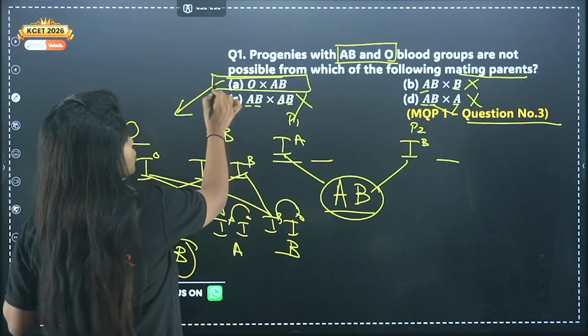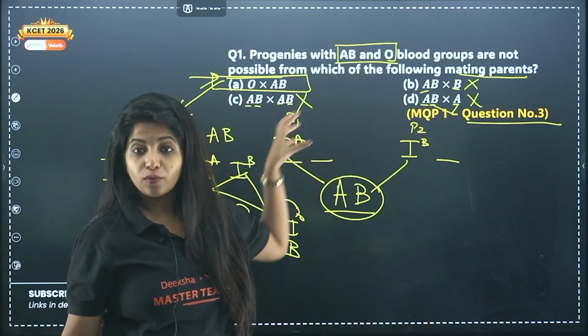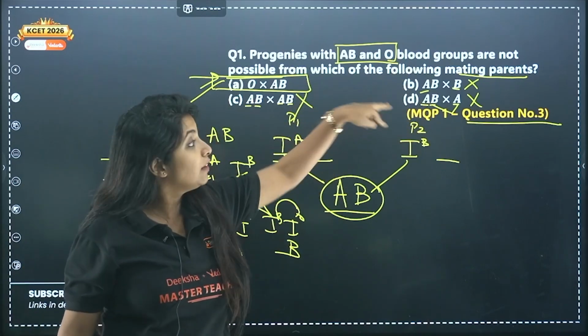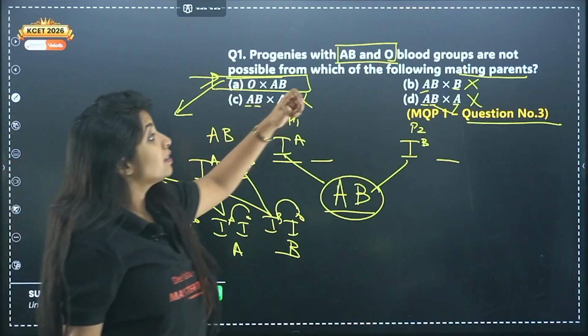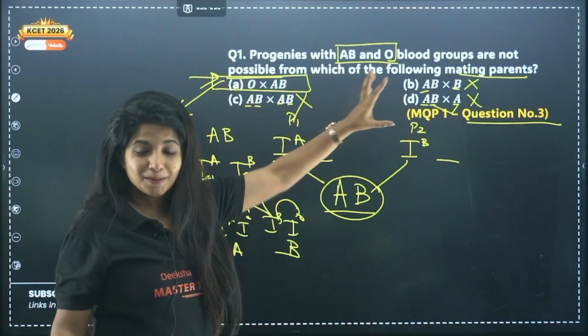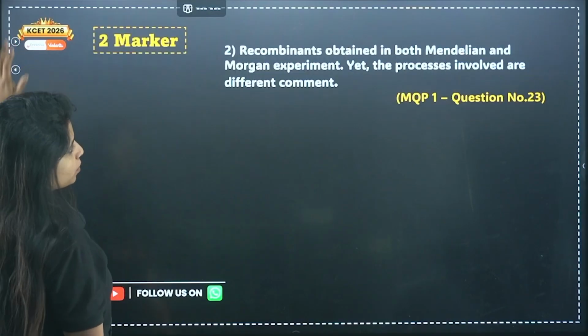So your answer for this question becomes what? This. So while you are looking for AB, look for O blood group as well. Okay, so over here I gave you an example for AB and then only I told you, but in such a condition there might be options where O blood group is also there, so please consider all of that. Okay, let's go ahead with the next question.